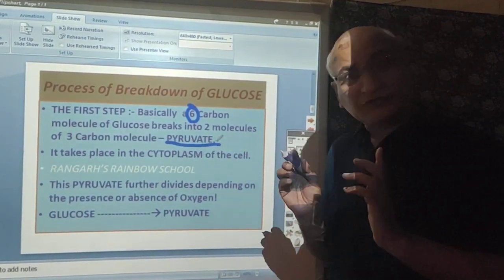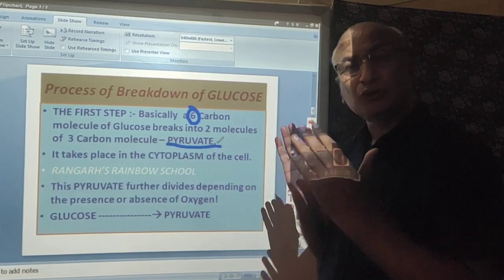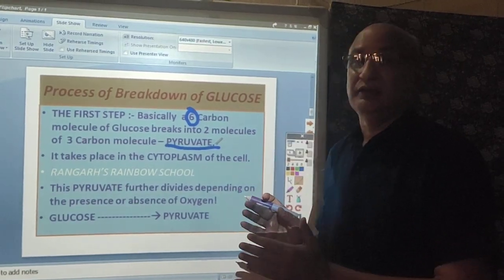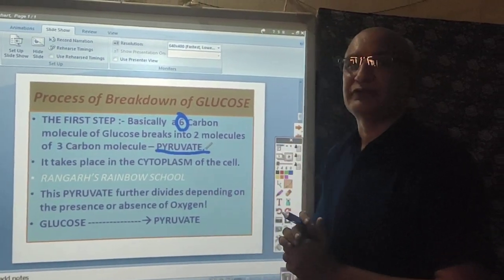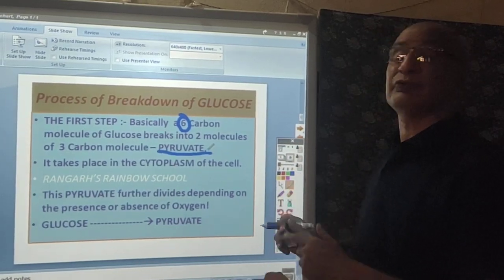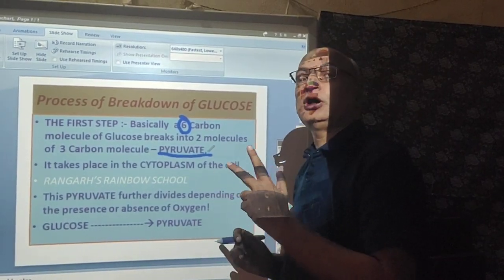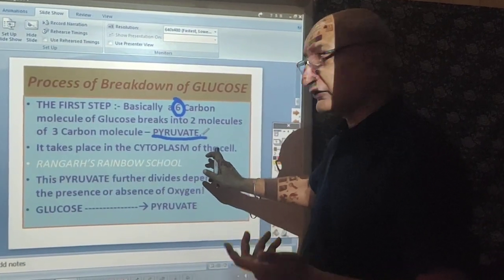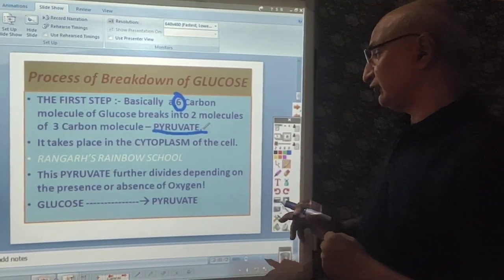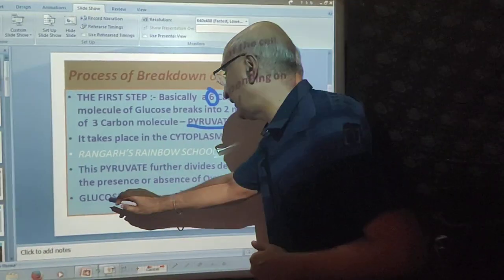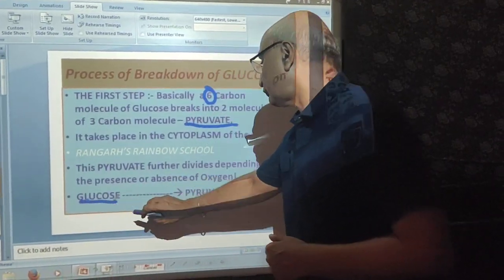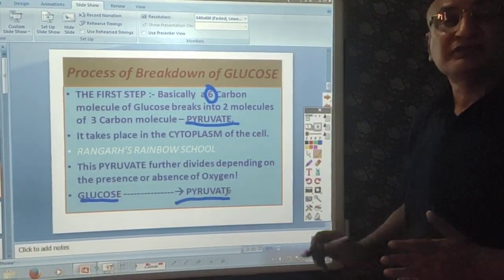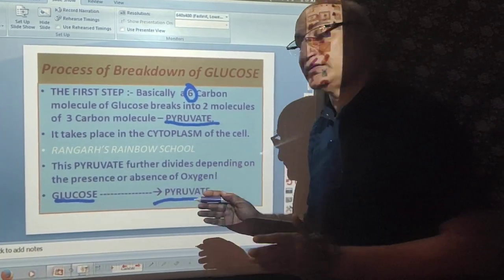So what is the fundamental step? The glucose inside the cell, in the cytoplasm of the cell, breaks down into 2 molecules of pyruvate. And we can summarize that this breakdown of glucose into pyruvate is known as glycolysis.